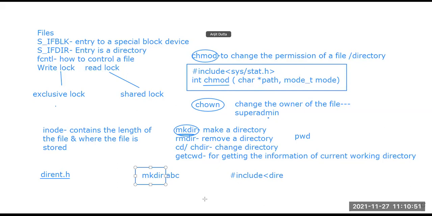So am I clear about what I am trying to explain here? We can write mkdir through the terminal, that is fine, but how the work goes on should be defined somewhere, that is, what is the role of this mkdir. If I write mkdir, it means it is trying to make a directory.